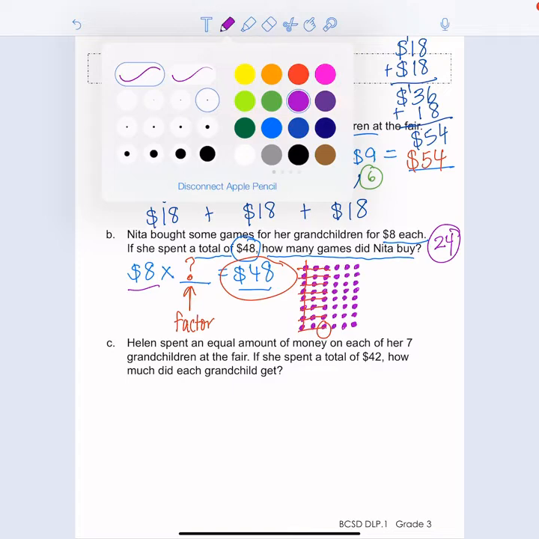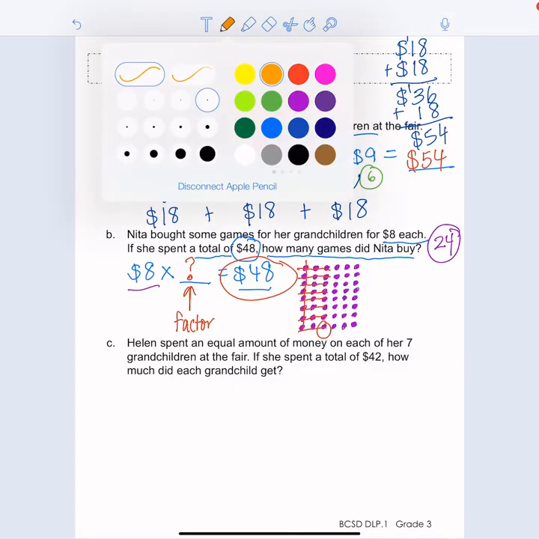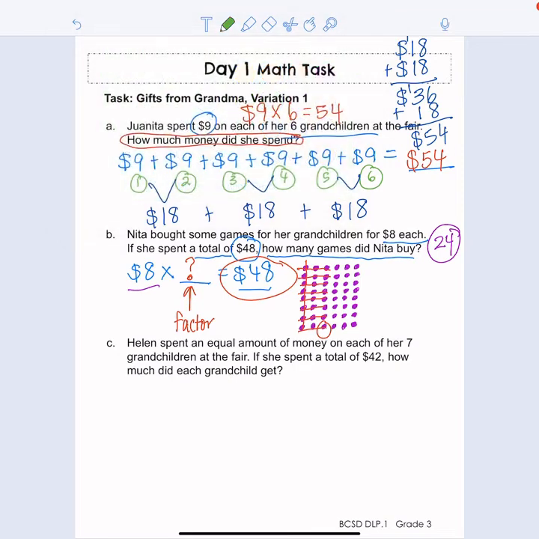So let's figure it out. Let's take a look. I'm going to label it in a different color here for you. Okay. So it looks like we have 1, 2, 3, 4, 5. We ended up with 6 columns of 8. Now, if you've memorized your math facts, 8 times 6 does equal 48. So that means we did arrive at the correct answer. And we have our proof right here with this array strategy.